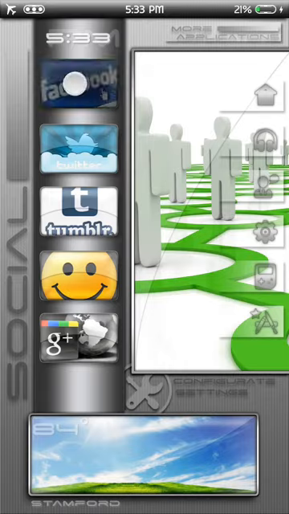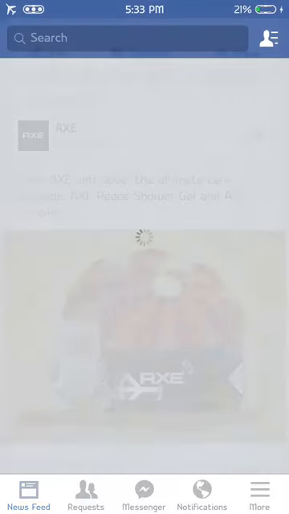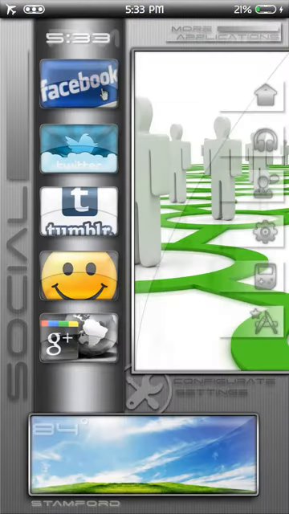Well, when you tap it, it's going to open up Facebook. But if you don't have the Facebook app, you're just going to tap it and it's not going to open up anything. So later on in another video, I'm going to show you how you can go in, find the icon, and change the launch code to set to the app for Paper or whatever you use as a Facebook replacement.